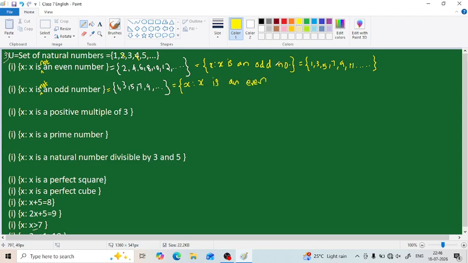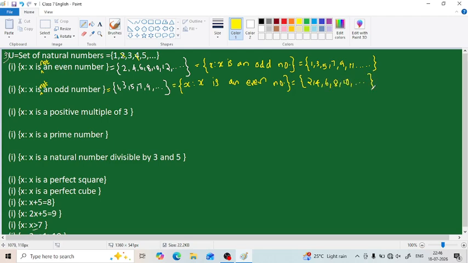That will be our complement set. We can write either even number or even natural number. Both are correct, because here it is given that U is the set of all natural numbers, so we can write only natural numbers. So the answer will be 2, 4, 6, 8, 10 and so on.